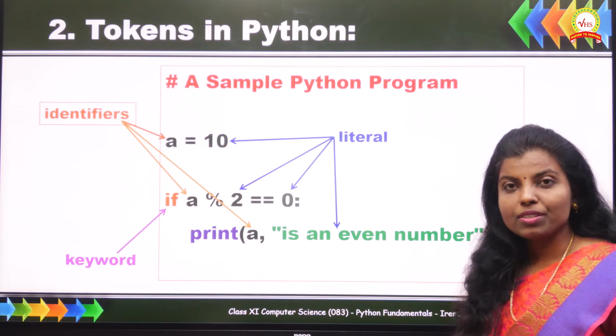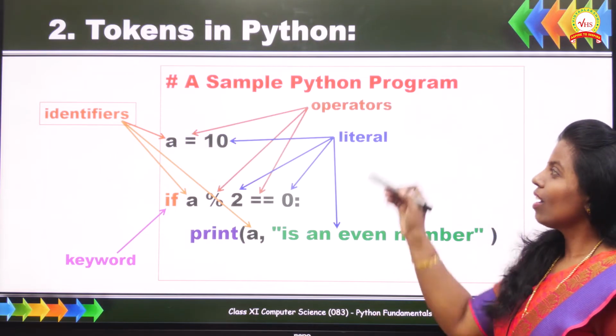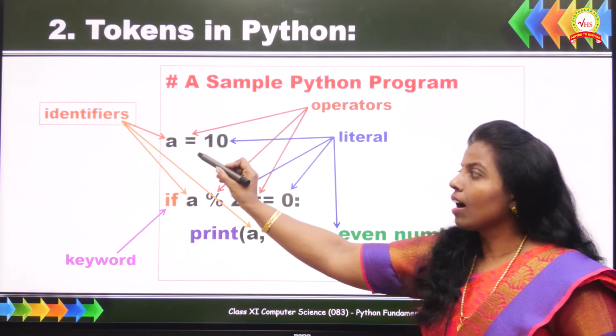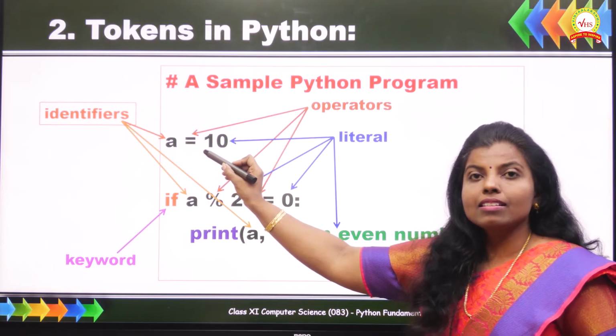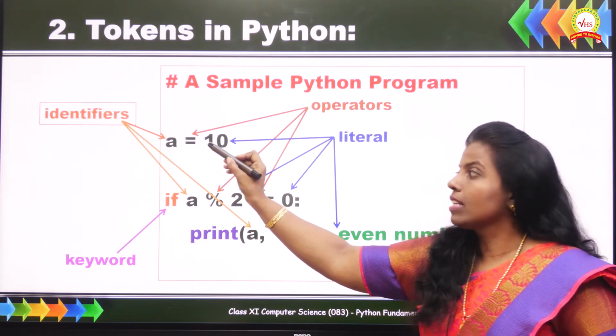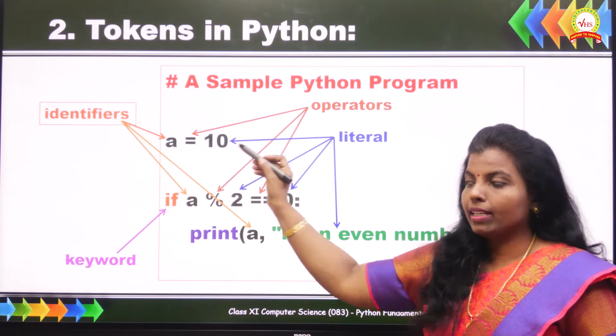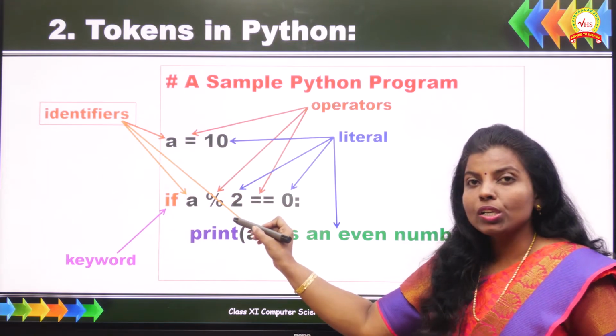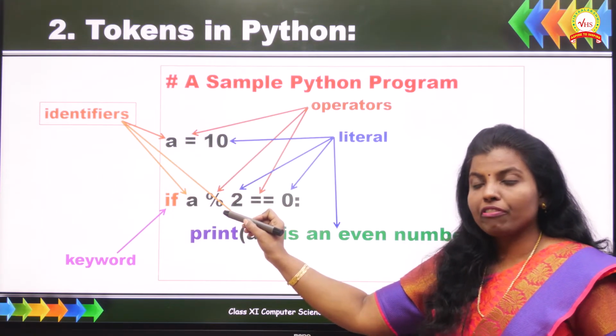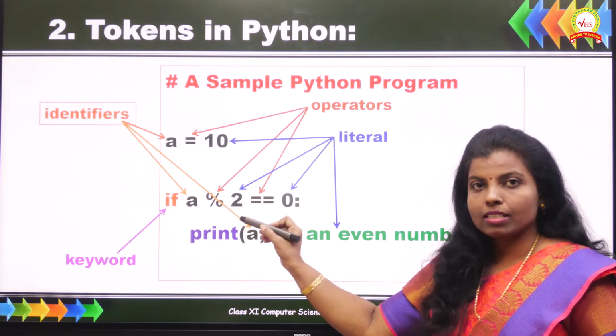What is the next token of Python? They are operators. Here we have single equal to, right? This is an assignment operator. Single equal to is an assignment operator. And we have a modulus operator over here. It finds the remainder of this expression.